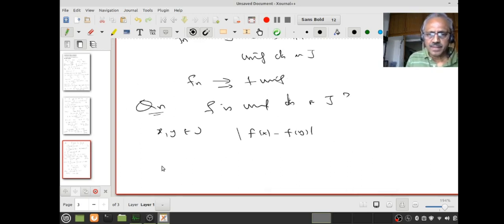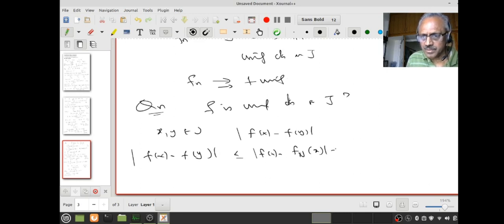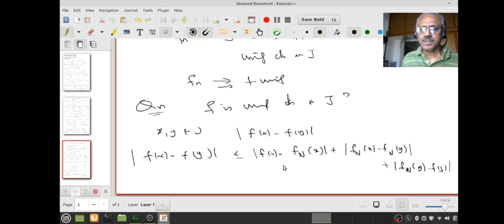As I did earlier, I can do the same thing. Mod f(x) minus f(y) will be less than or equal to mod f(x) minus fN(x), plus mod fN(x) minus fN(y), plus mod fN(y) minus f(y). I will not explain all those things because you should be good at that now. By uniform convergence, I can make the first term less than epsilon by 3, and the last term less than epsilon by 3.